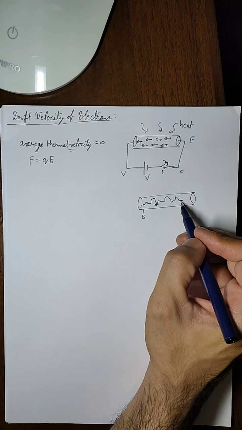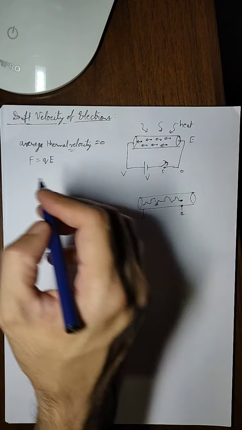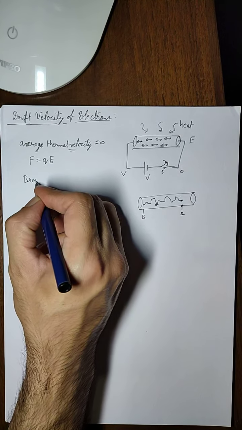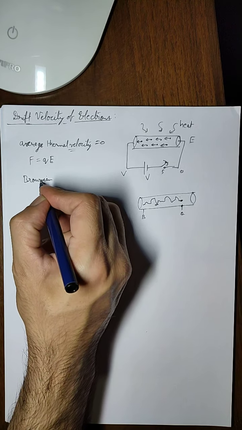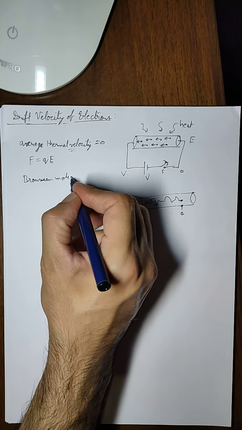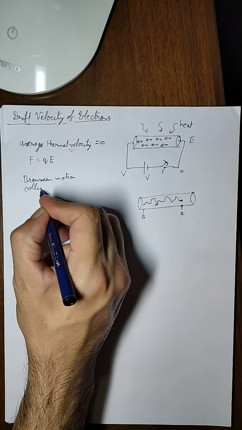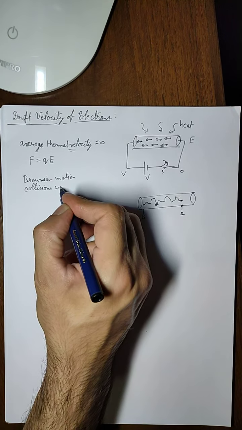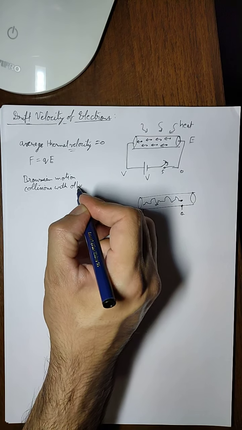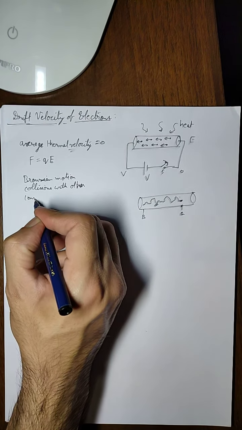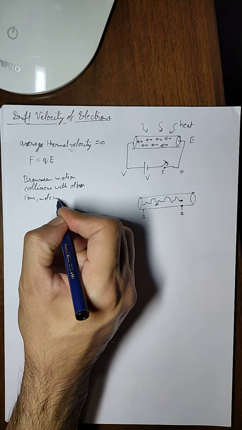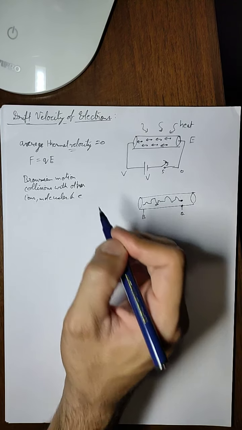Because first they have thermal energy which makes them move in random directions. This is called Brownian motion, which we have studied in the case of gases. So because of the Brownian motion, plus the collisions with other ions, molecules and other electrons.